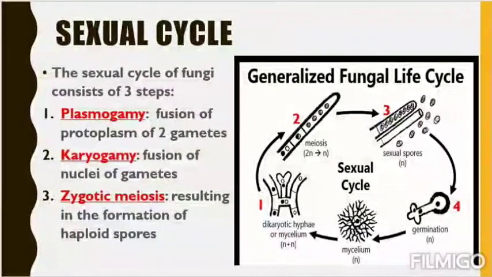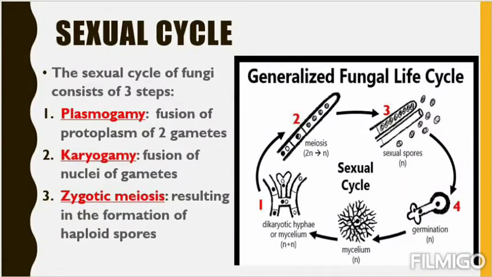The sexual cycle of fungi consists of three steps: plasmogamy, karyogamy, zygotic meiosis. Plasmogamy means two hyphae, or we can say two gametes, will come close to each other and mix together. Each hypha has cells having a nucleus. This nucleus will fuse together. First, what will happen?